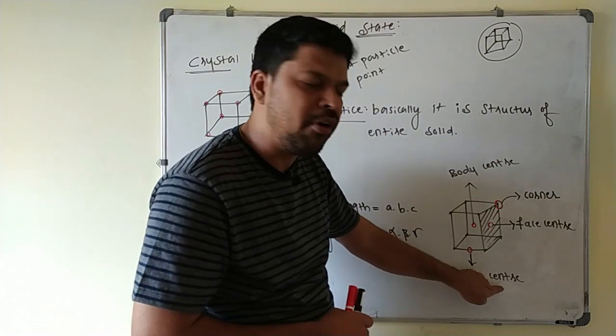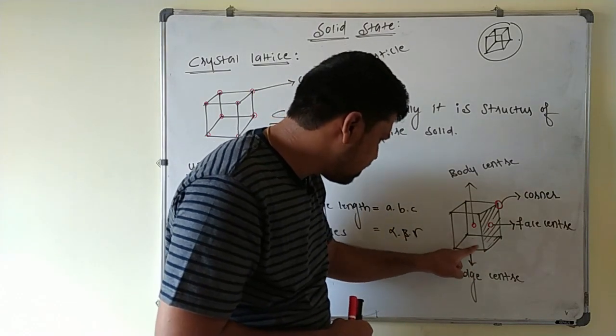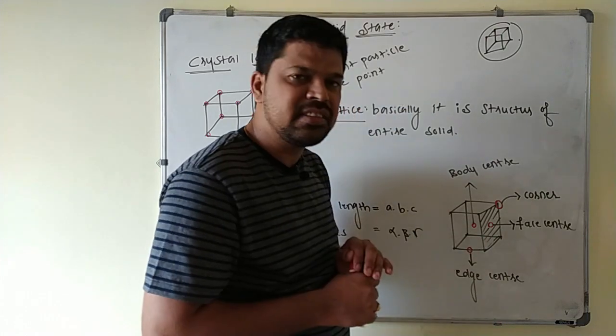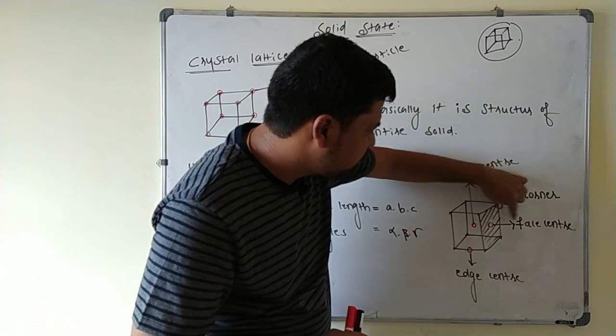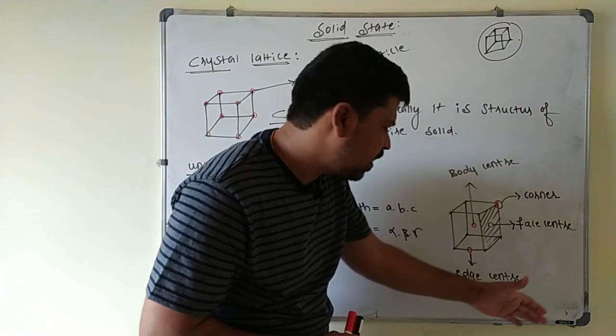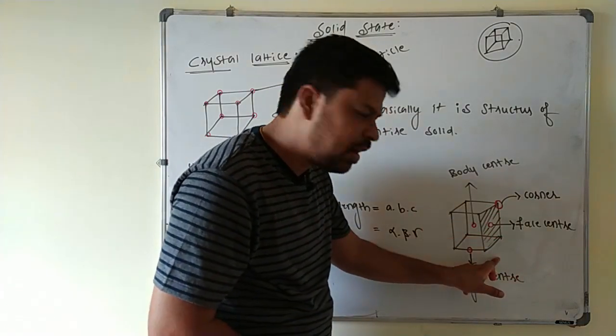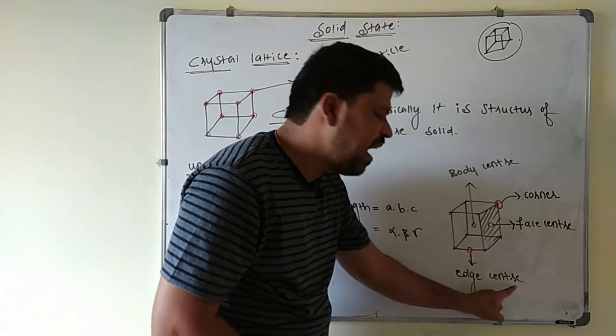Edge center point, because this is the edge and at the center of the edge it is present here, so it is called the edge center. So this is the corner particle, the face centered particle at the center of the face, the body center particle at the center of the cube, and then the edge center particle at the center of the edge here.